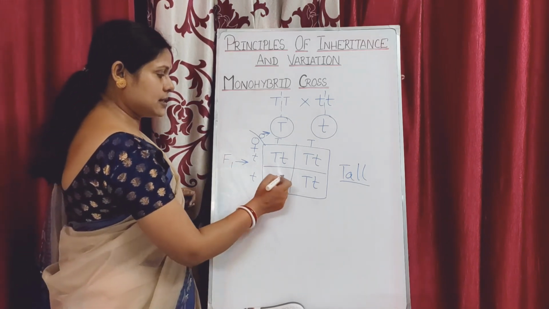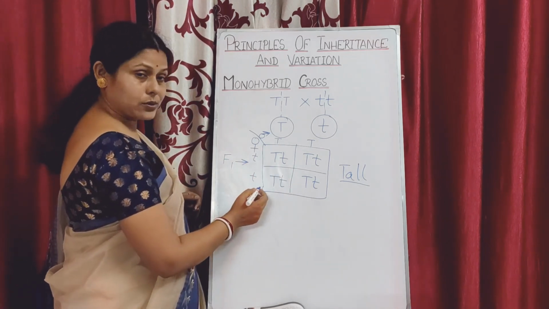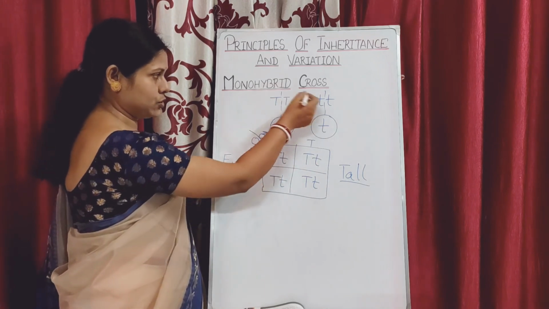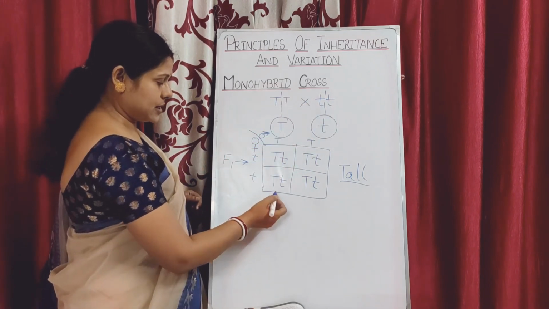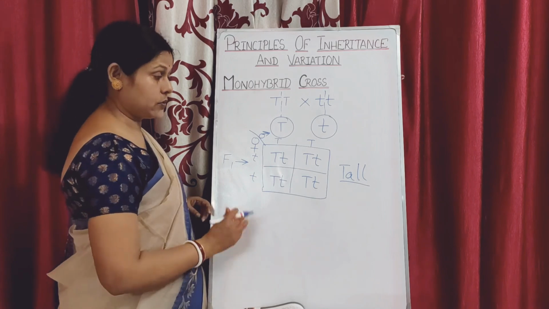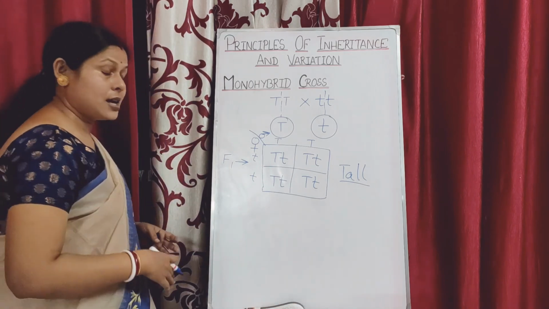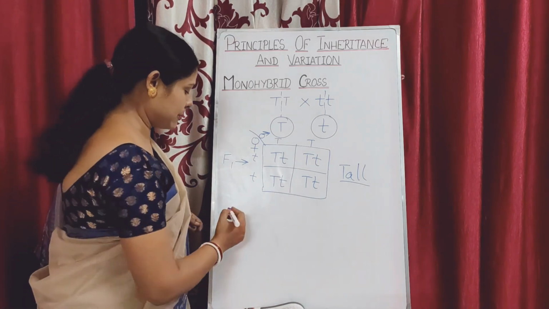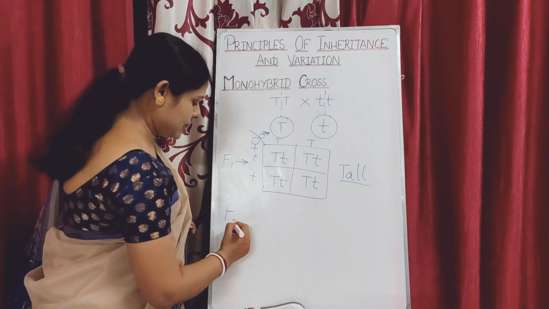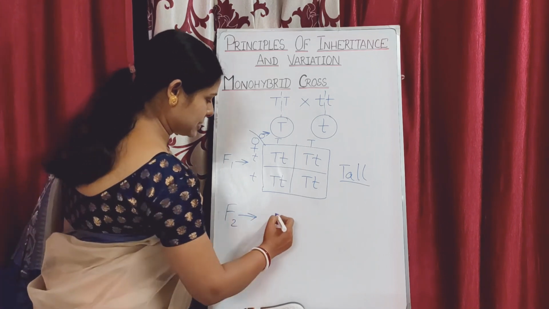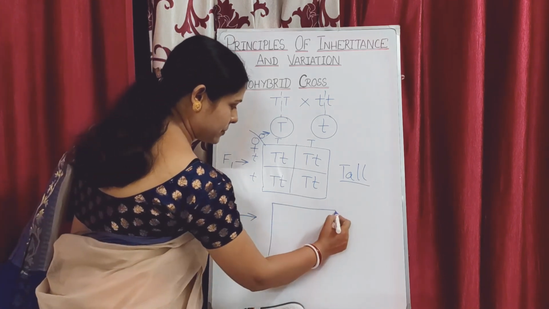Now, the individual formed as a result of crossing between two pure parents, obtained in the F1 generation, is capital T and small t. When they are self-pollinated, or crossed, what will happen in the F2 generation? In the F2 generation, we will again draw a Punnett square.